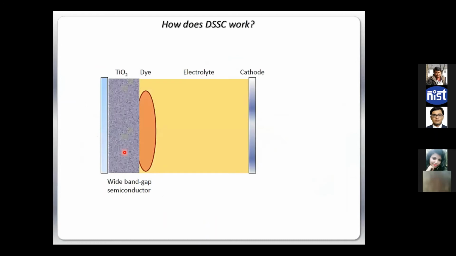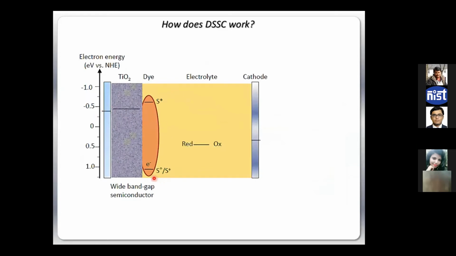So how do these cells work? Basically, at the initial state, I have the TiO2 on ITO, right? And then I spread dye, then electrolyte, then cathode. All of these have their own electronic energy states through which conduction can happen, right? The dye has a band gap, TiO2 has its work function, and the electrolyte has a redox potential. What is the redox potential? Redox potential is the potential at which the electrolyte can get oxidized, right? And the cathode is there.